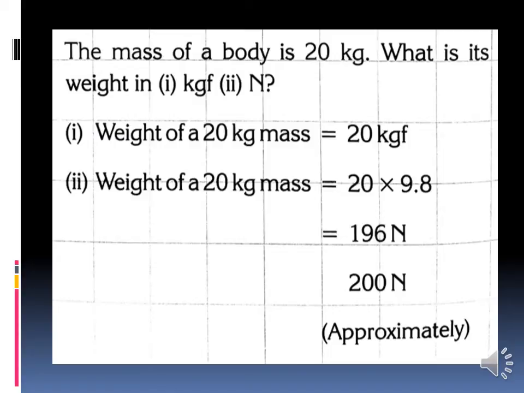Now we are going to convert the kilogram force into Newton. We know 1 kilogram force equals 9.8 Newton. So we are going to multiply that 9.8 with the 20. Just multiply now. 9.8 into 20, what will be the answer? Check whether the answer is right or wrong.